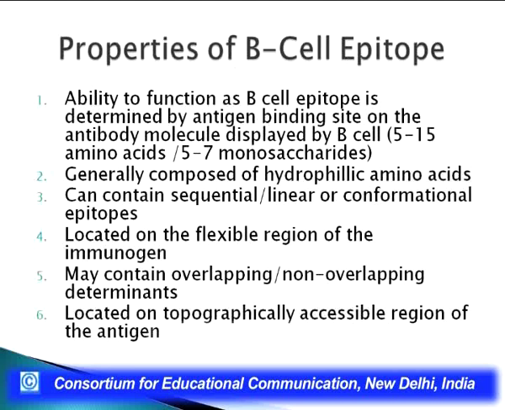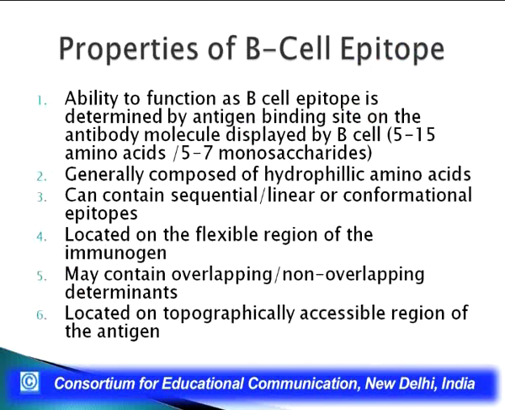Coming to the classification based on the immune response, we have antigenic determinants which are called B cell epitopes and T cell epitopes. Now, what could be the antigenic determinant property that makes it a better B cell epitope? These are the properties which define whether this epitope will lead to a B cell immune response. The first is that the ability to function as a B cell epitope is determined by the antigen binding site on the antibody molecule which is displayed by the B cell.